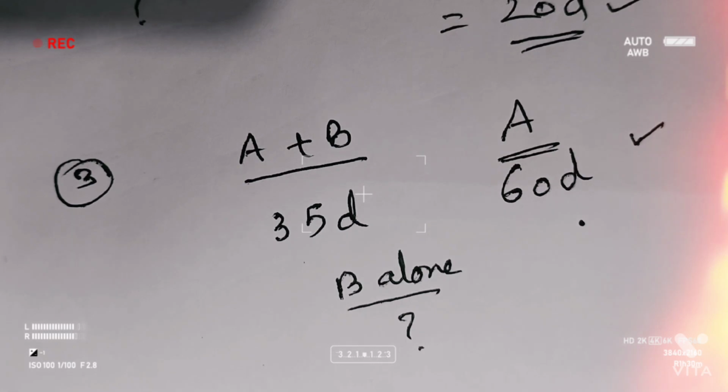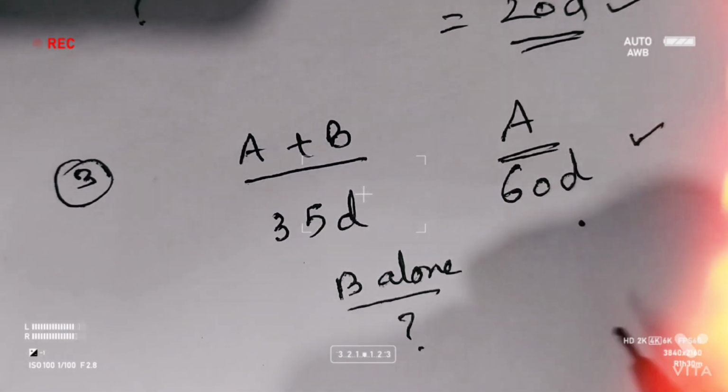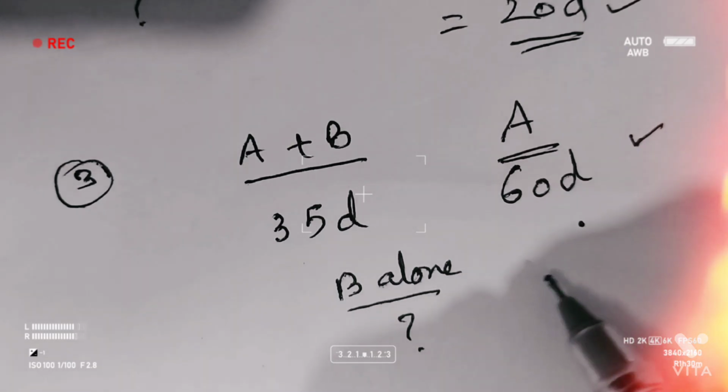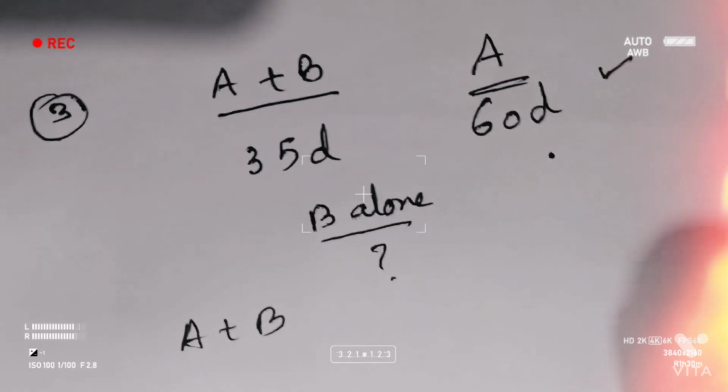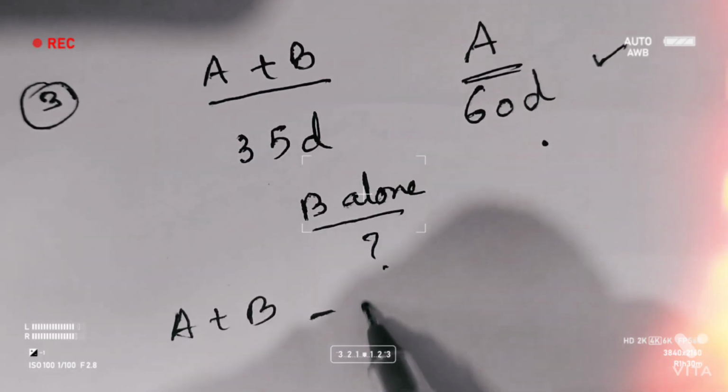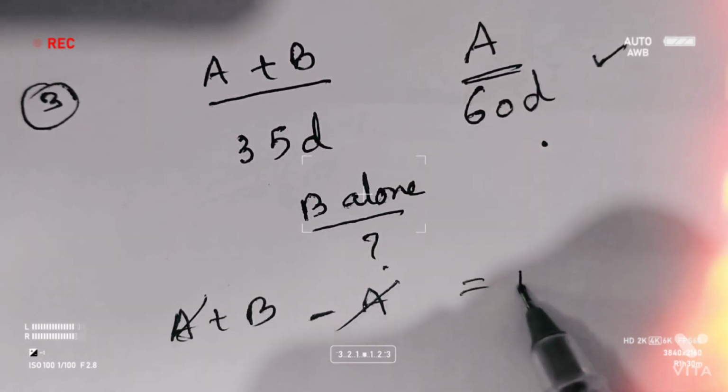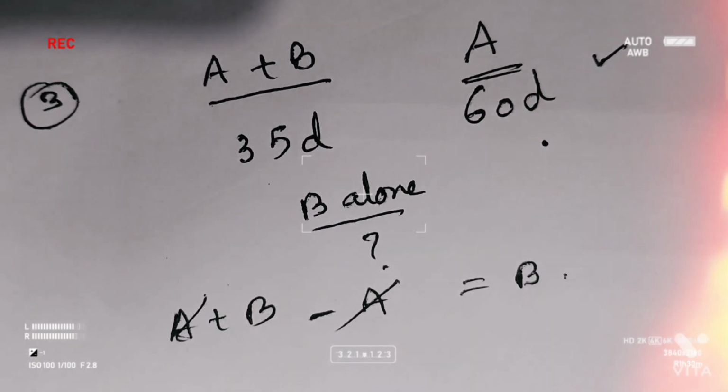So A plus B together will do the work in 35 days. A alone will do it in 60 days. B alone will do it in how many days? If you get such a question, directly taking A plus B, if I go for A plus B minus A, I'll get B. That means I have to go for subtraction here. A plus B minus A equals B.